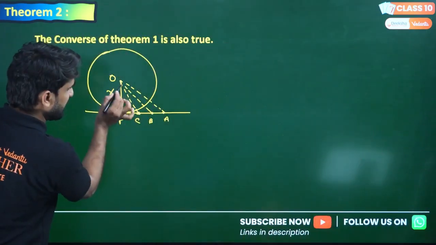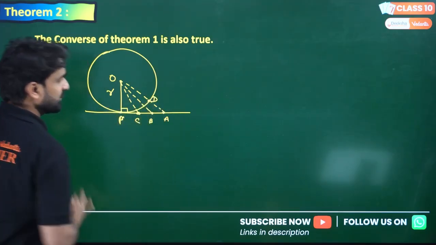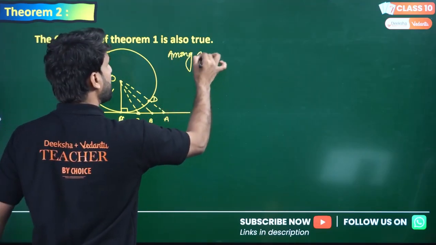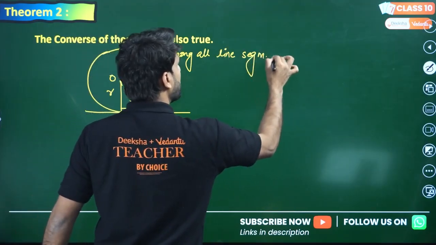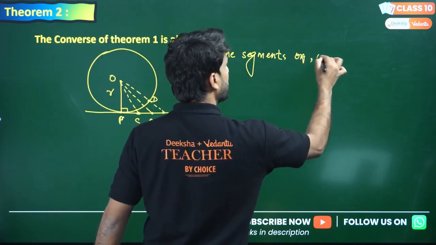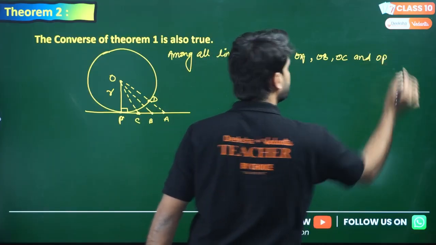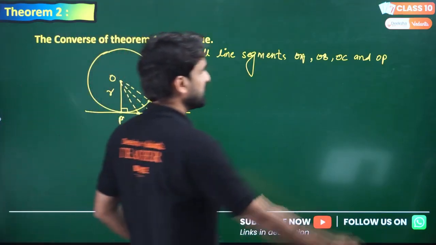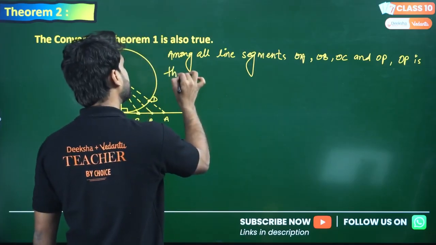If I take OA and I'm calling this point D, then my dear lovely kids, among all line segments OA, OB, OC and OP, OP is the shortest.